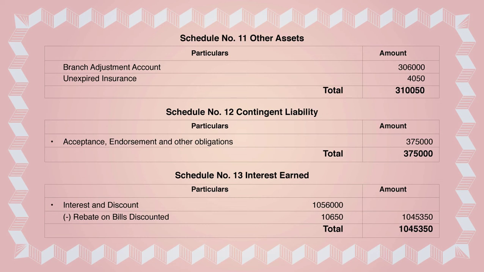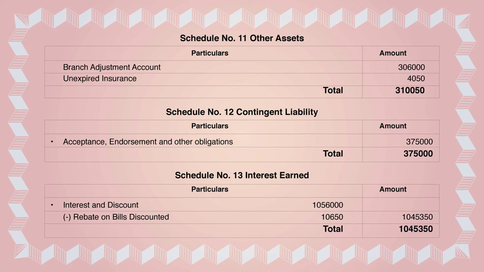Okay, remember this. So now we have completed schedule 1 to schedule 12. That was Form A, the balance sheet. Now we are starting from schedule 13. We are starting Form B, that is nothing but the profit and loss account. Schedule 13 is nothing but interest earned.